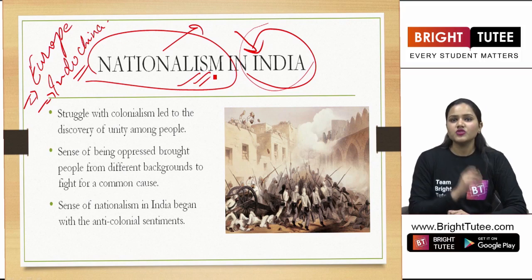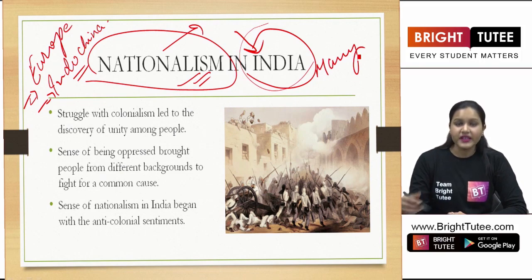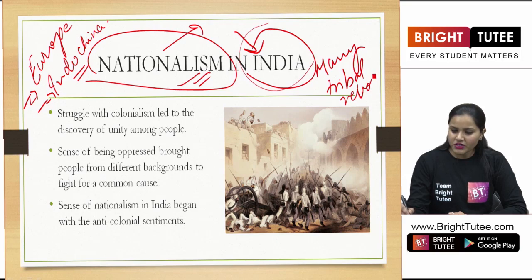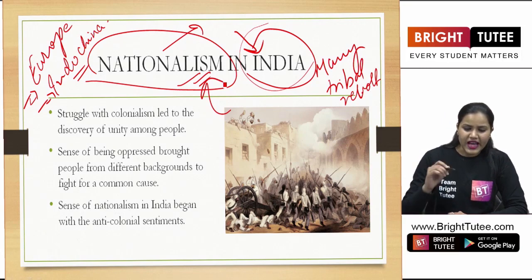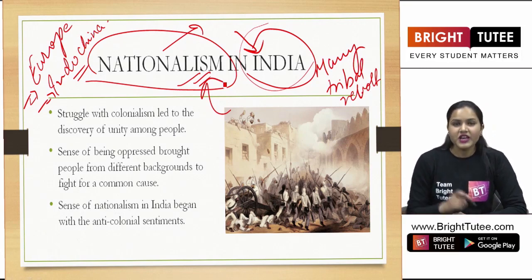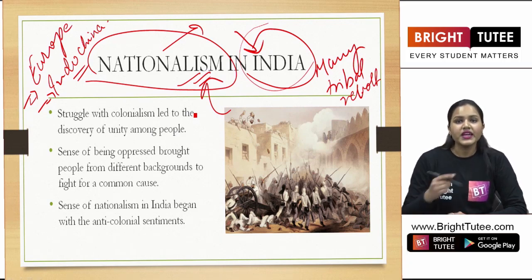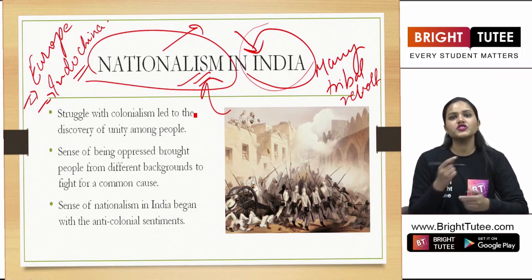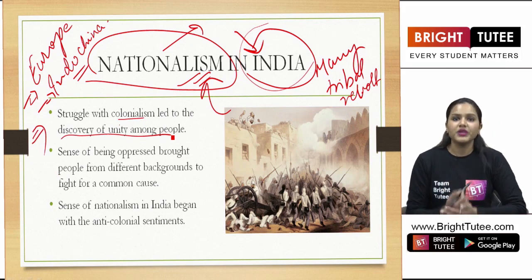Now, in your earlier classes, students, you already have learnt about many regional revolts. That can be the tribal revolts or the famous revolt of 1857. But were those revolts nationalist in nature? No. So here we are going to understand how this feeling of nationalism arose among the people who were living here, and it was against the British government. So we can say that this struggle with colonialism led to the discovery of unity among people.